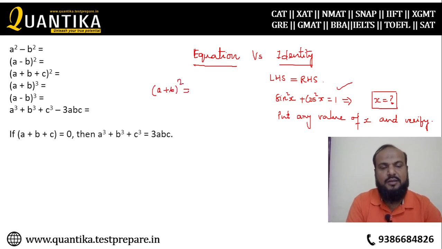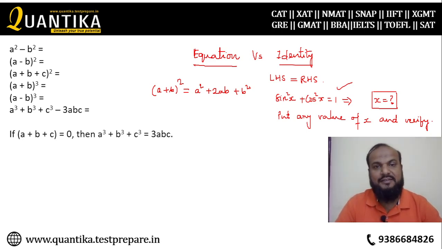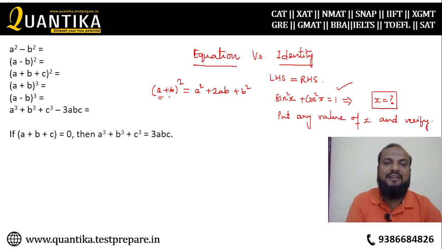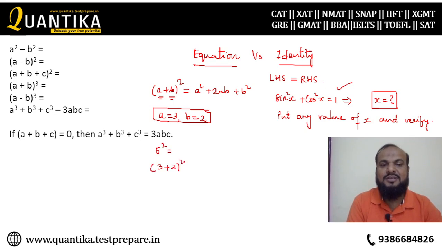A plus b whole square is equal to a square plus 2ab plus b square. Now this is a very famous formula from class 7, right? You can put any value of a and b here. If you put a is equal to 3 and b is equal to -2 and verify, it will be verified. If you want to find the square of 5 by putting a is equal to 3 and b is equal to 2, you can always find the value and you will understand that the left hand side is equal to right hand side. So this is an identity. This is not an equation, it is an identity.